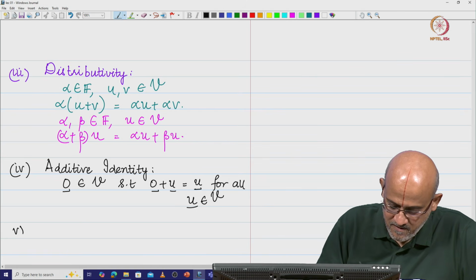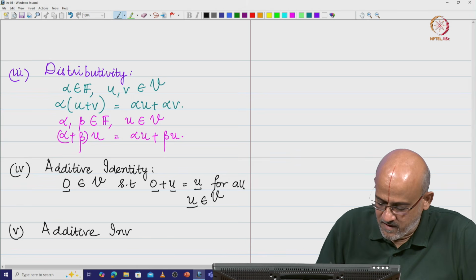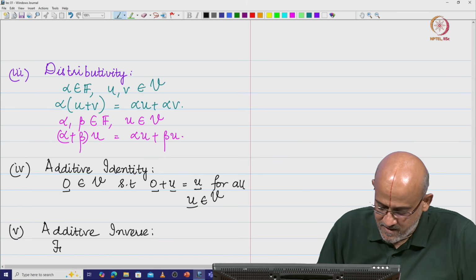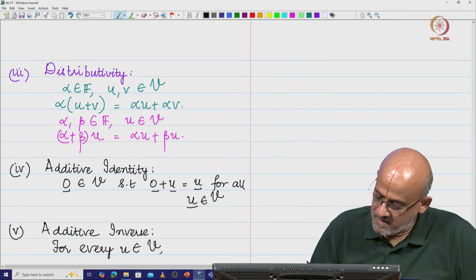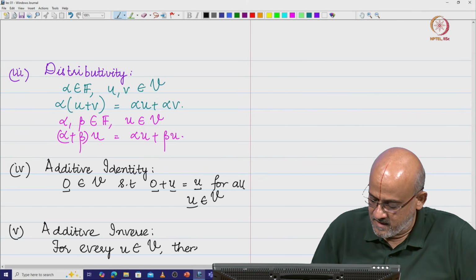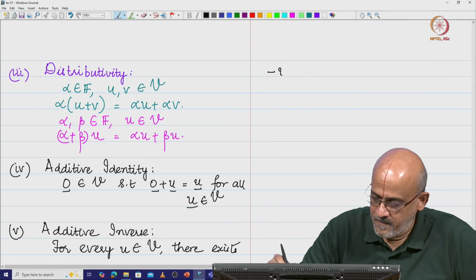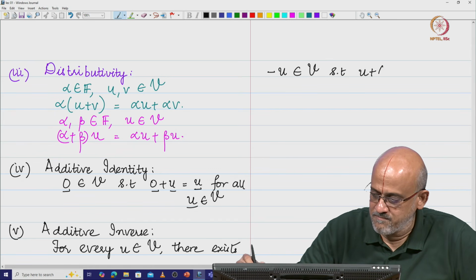We also have additive inverse for every vector. What does that mean? We have that for every u in V, there exists a minus u in V such that u plus minus u is equal to the 0 vector.